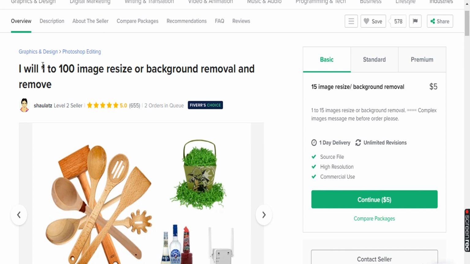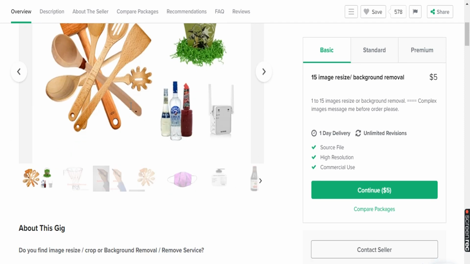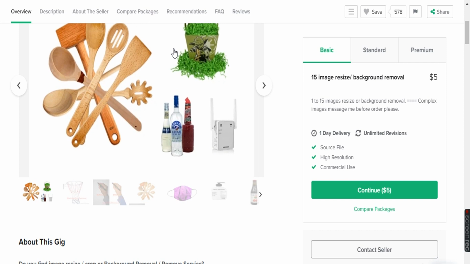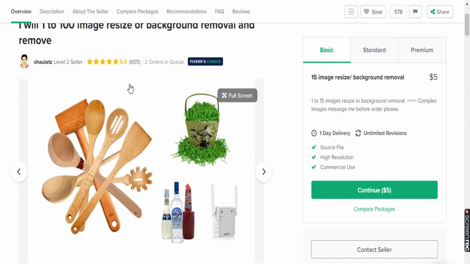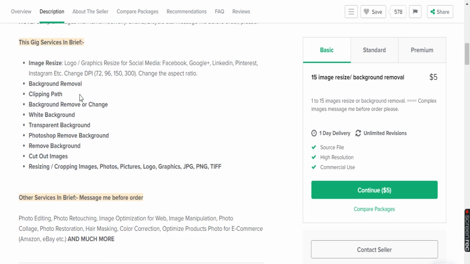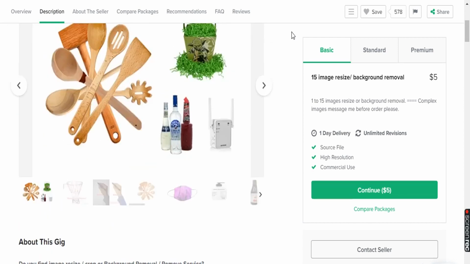Okay, this is for 100 images, not a single image. He took $5 for each image, and it takes nearly 10 to 15 minutes to remove the backgrounds of 100 images. So this is how the description is written. You need to create your own and post it on Fiverr.